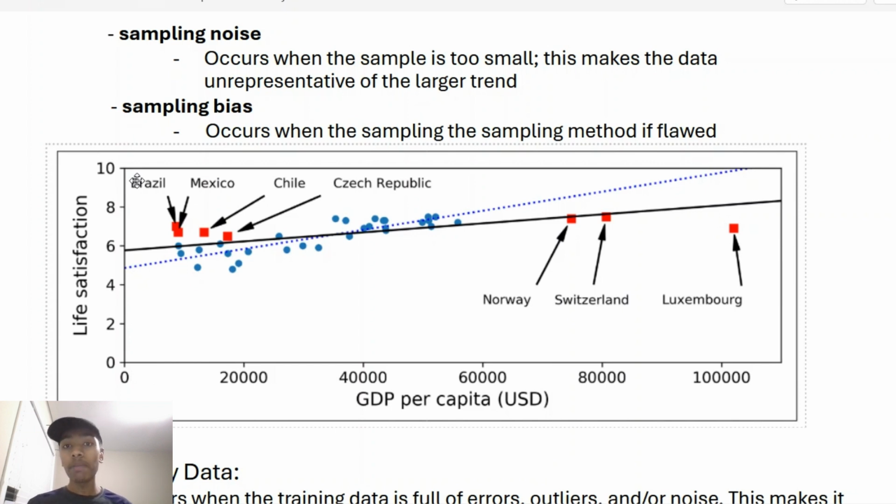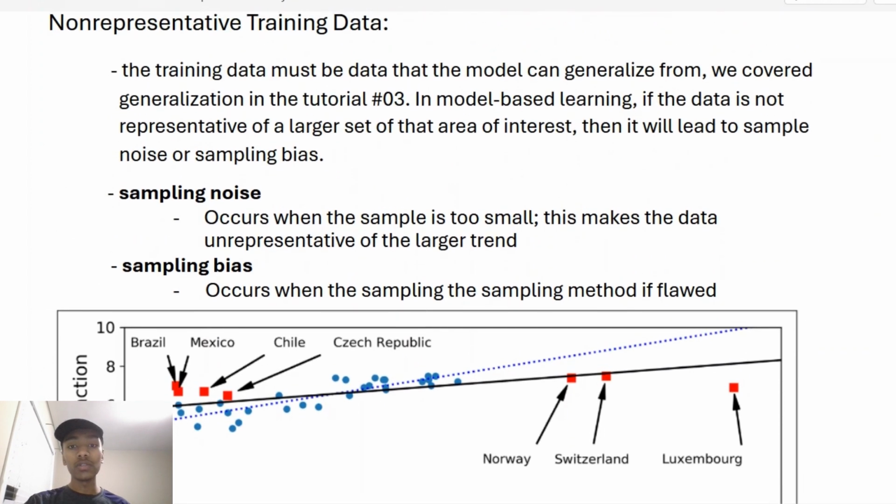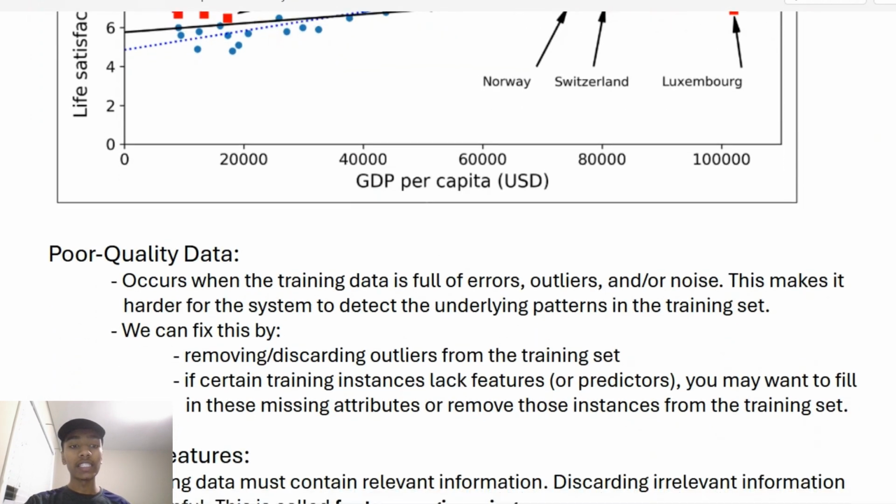In order to generalize, a powerful thing is to include more training sets. In this example, sampling noise may have resulted in an incorrect trend line that we are observing in the scatter plot. And so we need to make sure that we're avoiding those two things and that we're able to generalize appropriately.